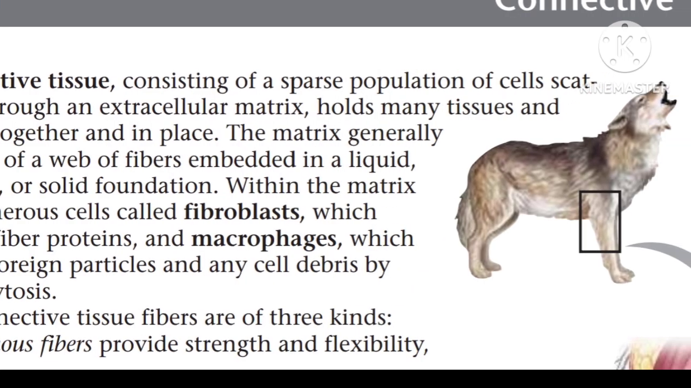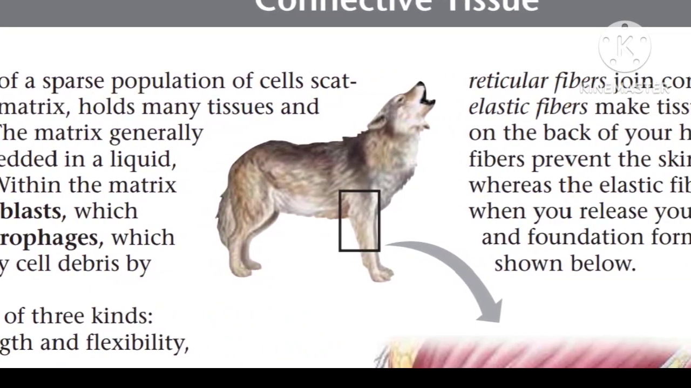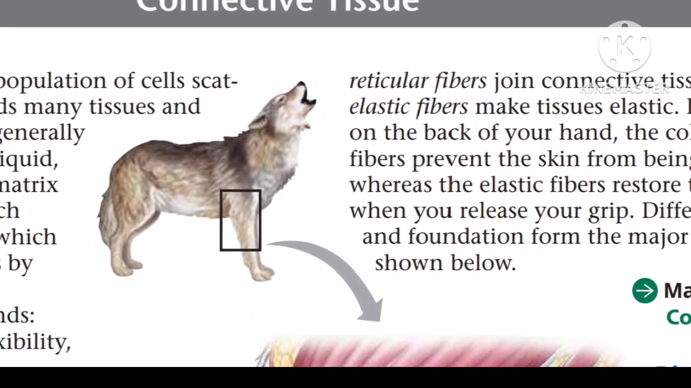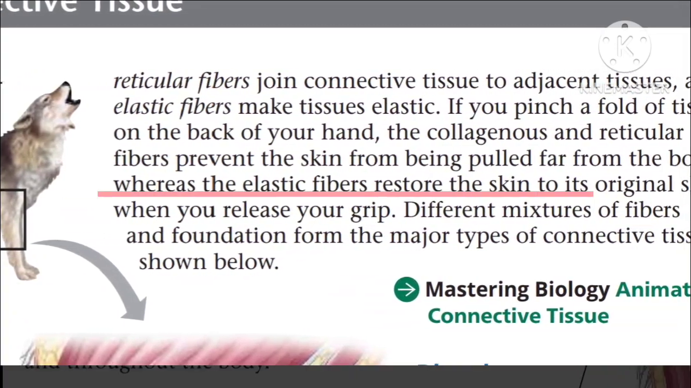The next tissue we are going to discuss is the connective tissues, which are made of three kinds of fibers: collagenous fibers, reticular fibers and elastic fibers. Let us discuss them in detail.